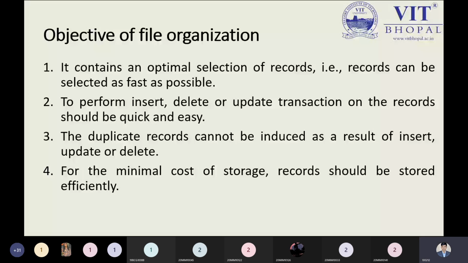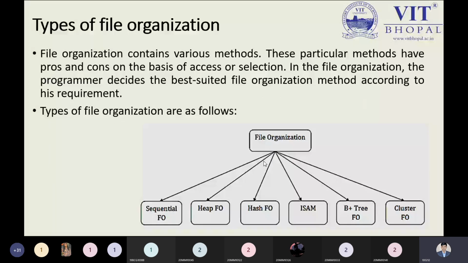Now it's time to move to the next slide, and this slide describes our concept. So let us understand it properly. In this slide, we have the types of file organization. If we are talking about file organization, the question we should have in our mind is which type of file organization we must have. We have different kinds of file organization approaches. One is the sequential file organization.